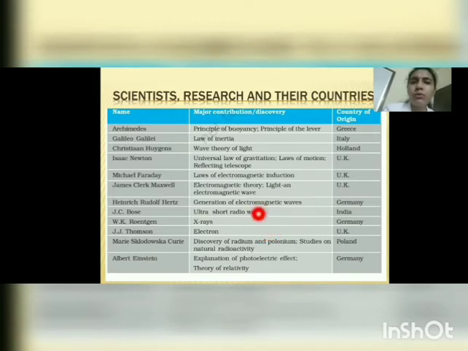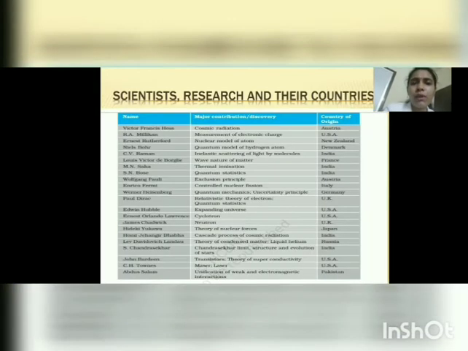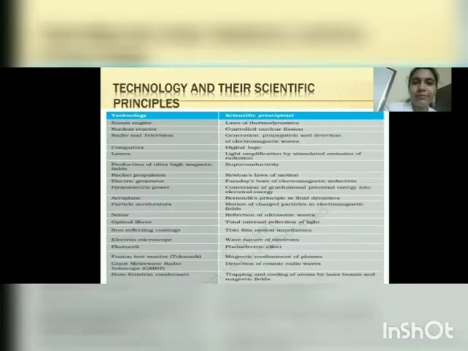So just go through this table. And one more table is there. It's a big one actually. So many scientists are there. Their country of origin is there, and their contributions are also there. Take your own time and go through this table.